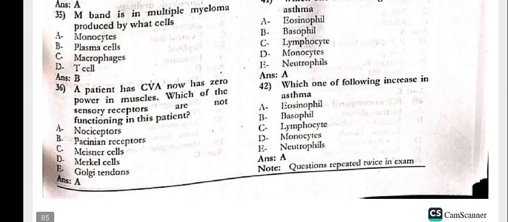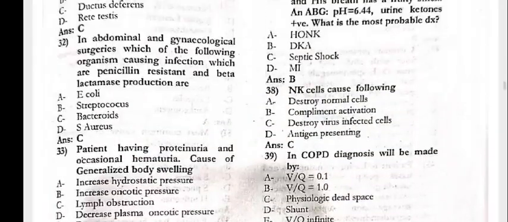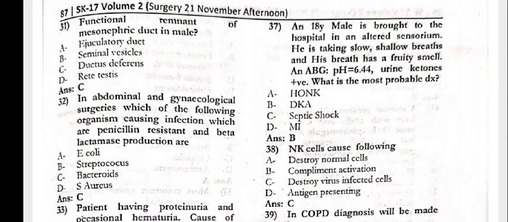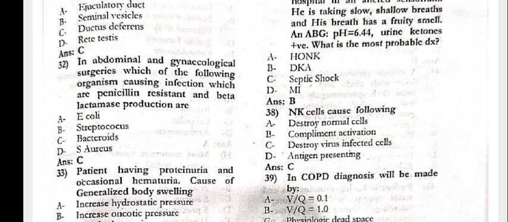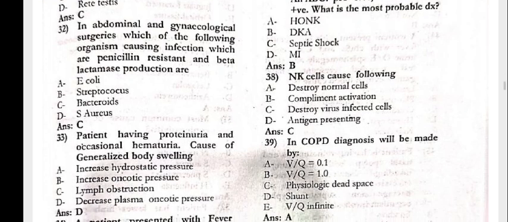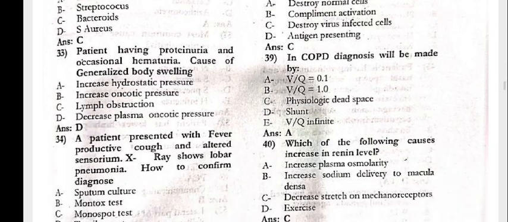The patient has a cerebrovascular accident and now has zero power in the muscles. Which of the following sensory receptors are not functioning in this patient? That is the nociceptors. Next, 37, an 18-year-old male is brought to the hospital in altered sensorium. He is taking slow shallow breaths and his breath has a fruity smell. That is definitely DKA. pH is less than 6.4. 38, the NK cells destroy virus infected cells.